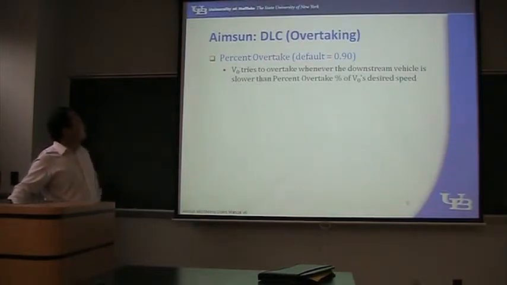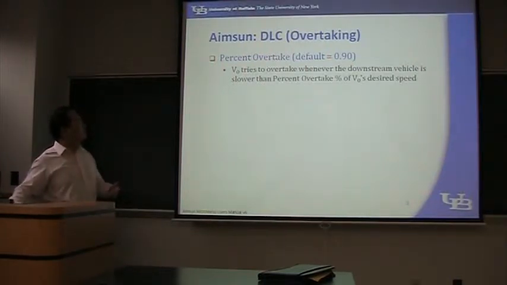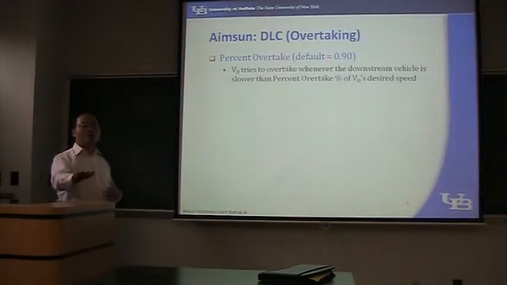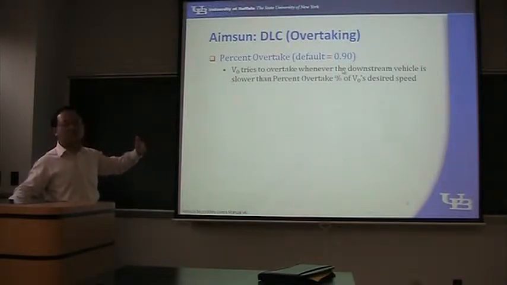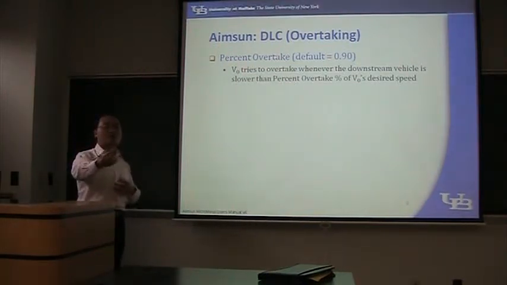The current vehicle will try to overtake another vehicle if the downstream vehicle is slower than this percent of its desired speed. For example, if the vehicle's desired speed is 100 kilometers per hour or 100 miles per hour, and the downstream vehicle is traveling less than 0.90 multiplied by 100, which is 90 kilometers per hour. So I want to travel at 100, and the downstream vehicle is traveling at 90 or less than 90. Then I will overtake it by switching to another lane.